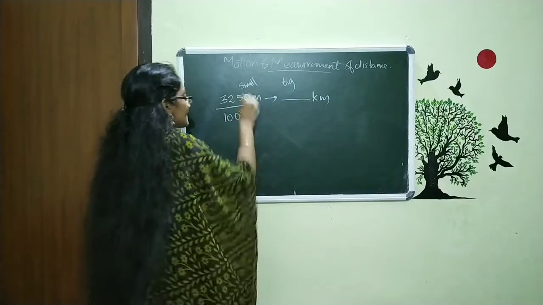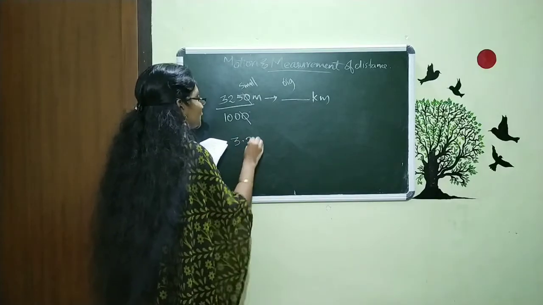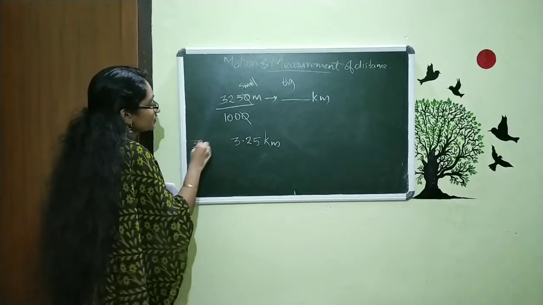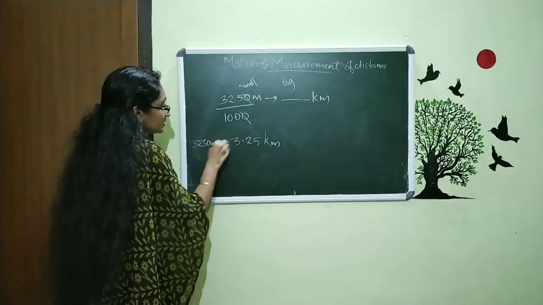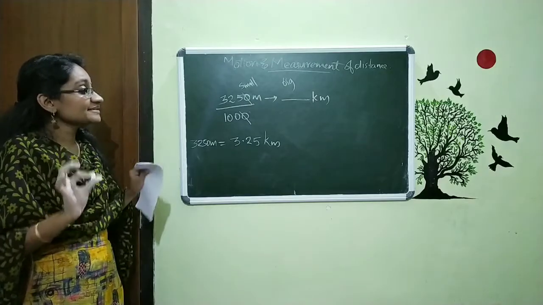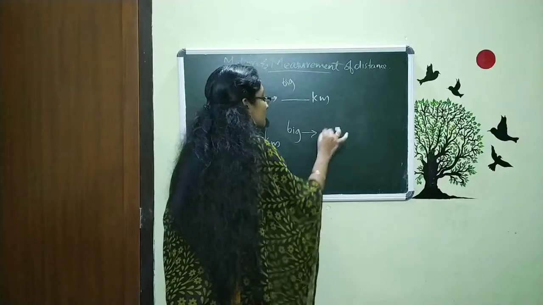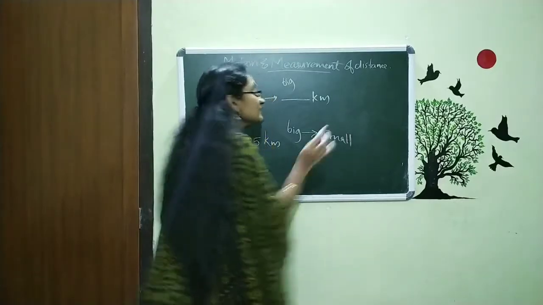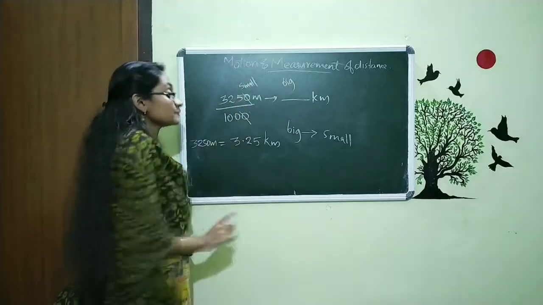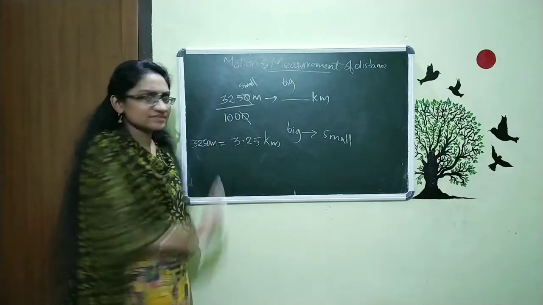So our value is 3.25 kilometer. That is, 3250 meter is equal to 3.25 kilometer. So the thing is very simple. When we are converting big to small unit, we multiply. And when we are converting small to big, we divide. That is the only thing you have to take care of in this region.